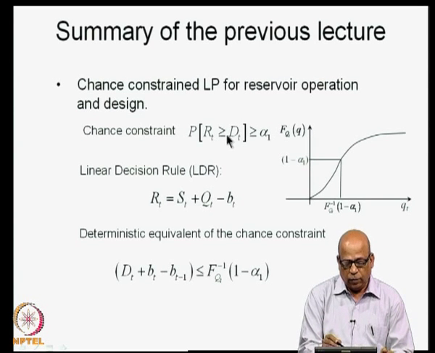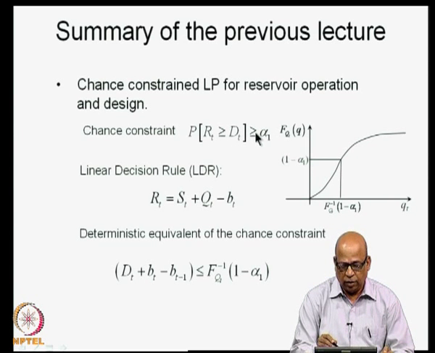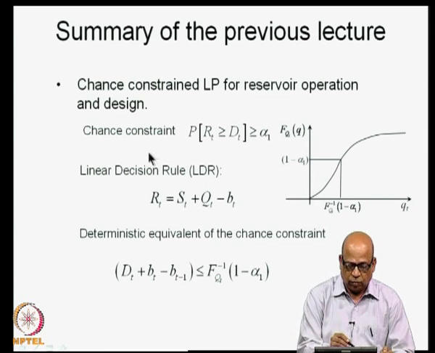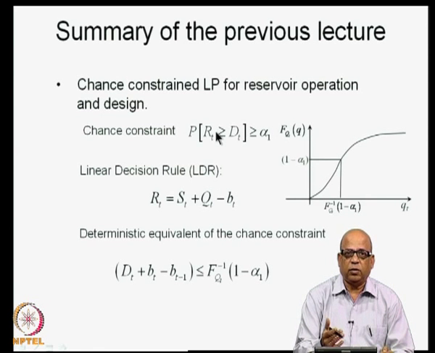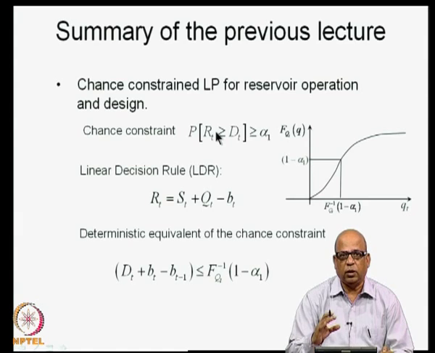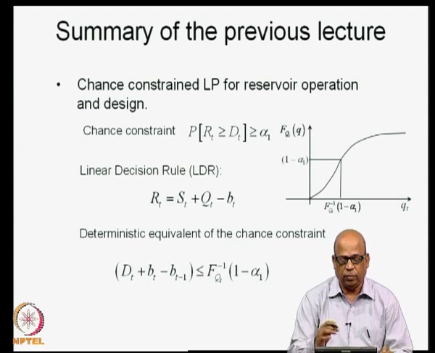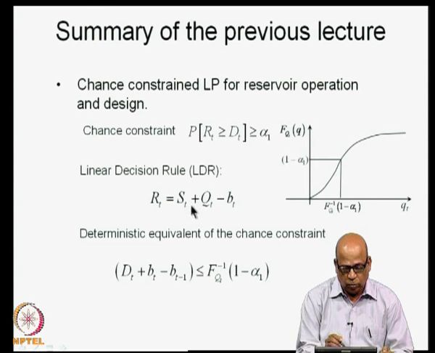And then to convert this chance constraint into a deterministic equivalent, we used what is called a linear decision rule. Remember, we use the linear decision rule mainly because we want to apply these chance constraints in linear programming problems, and therefore, we want to have a linear relationship between the various variables. That is the first reason. The second reason is that there are two random variables. As you can see, RT is related to ST as well as QT. The distribution of QT is known, whereas the distribution of ST is not known.